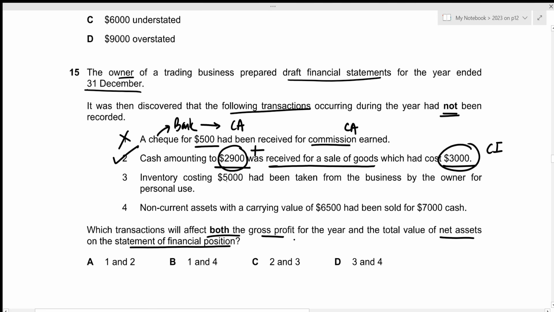Then for the third one, inventory costing 5,000 had been taken from the business by the owner for personal use. Again, this will have an effect on gross profit because this 5,000 will be subtracted as part of the cost of sales as goods taken for personal use.